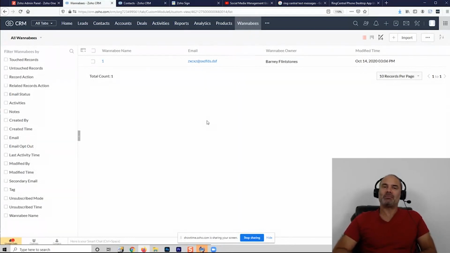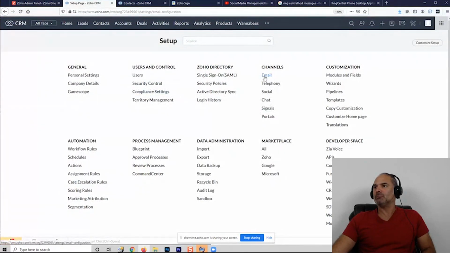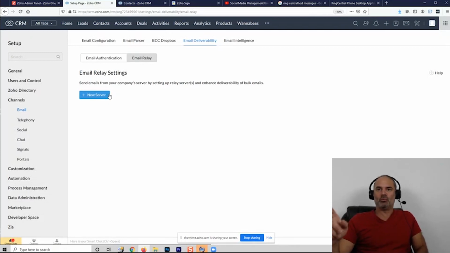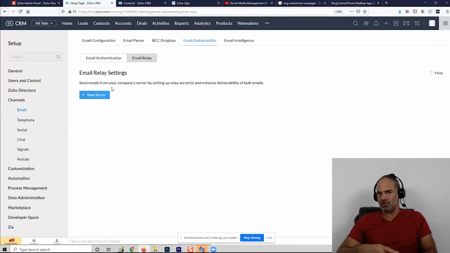So this is probably the way that you will need to push the information, and those people that are in this list. If you need to send them emails, I recommend you to use it from the CRM, but after you create an email relay, because the deliverability of the email relay, if you do it properly using Auth SMTP or a quality SMTP solution, you will be able to reach most of them or all of them. While if you do it with Zoho Campaigns, MailChimp, and all the others, the deliverability will be very, very small.